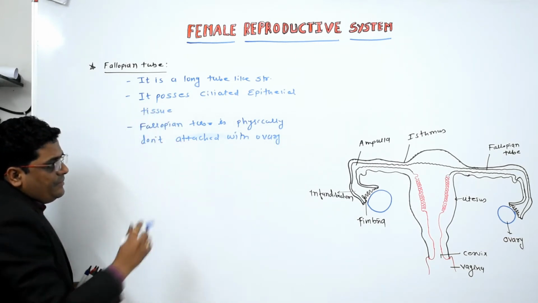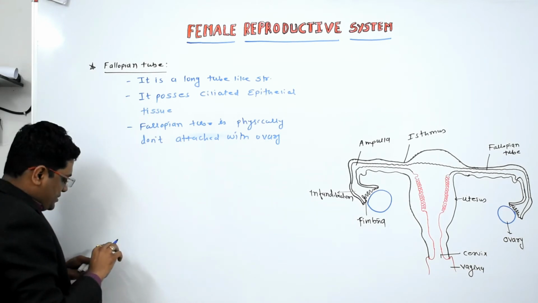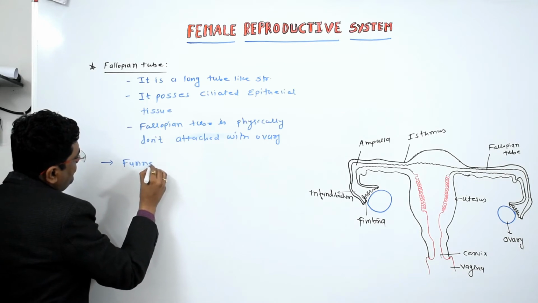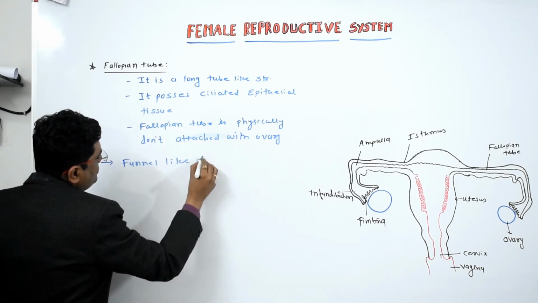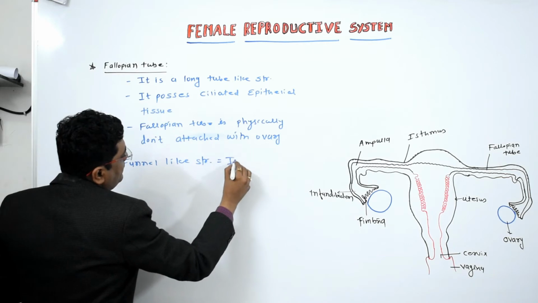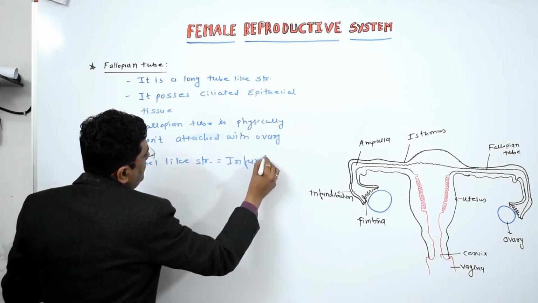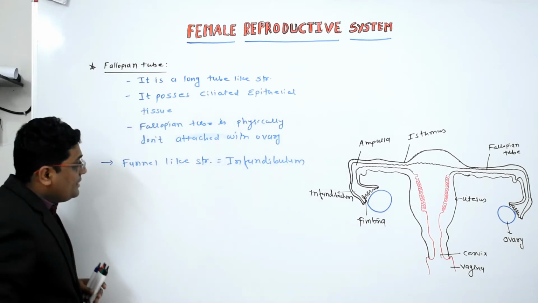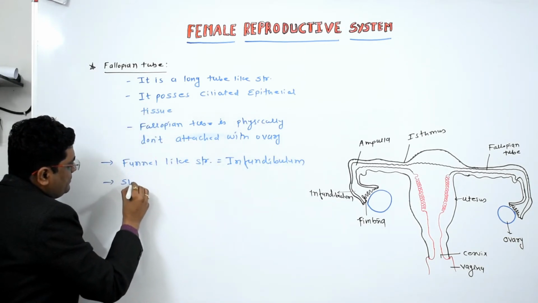The infundibulum is the funnel-like structure. So in the fallopian tube, the funnel-like structure is known as the infundibulum.